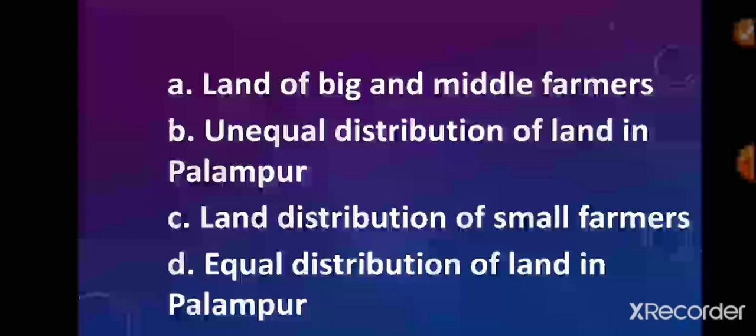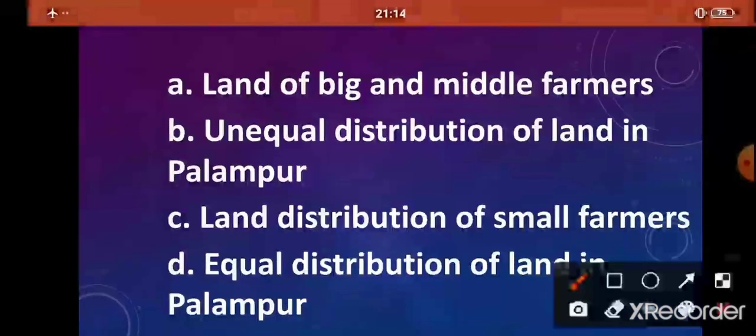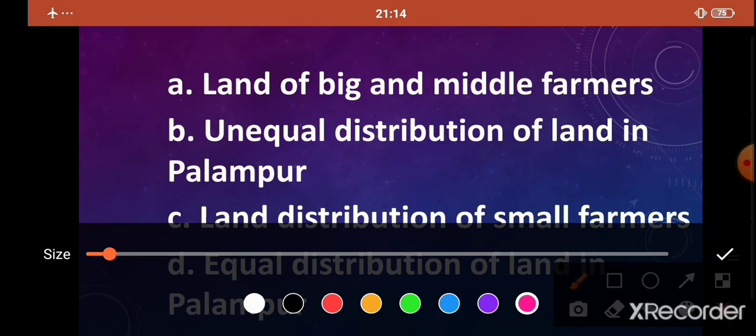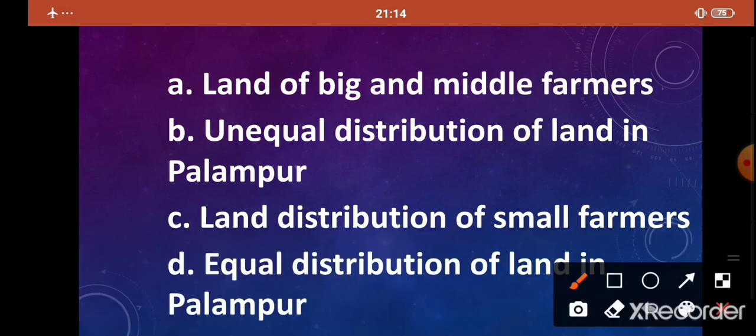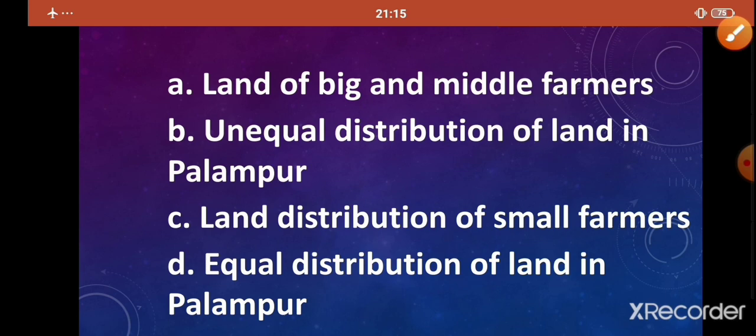Option A, land of big and middle farmers. Option B, unequal distribution of land in Palampur. Option C, land distribution of small farmers. Option D, equal distribution of land in Palampur. Yes, which is the correct answer? Which is the most suitable title for the picture? Yes, it is option B, unequal distribution of land in Palampur. Very good.